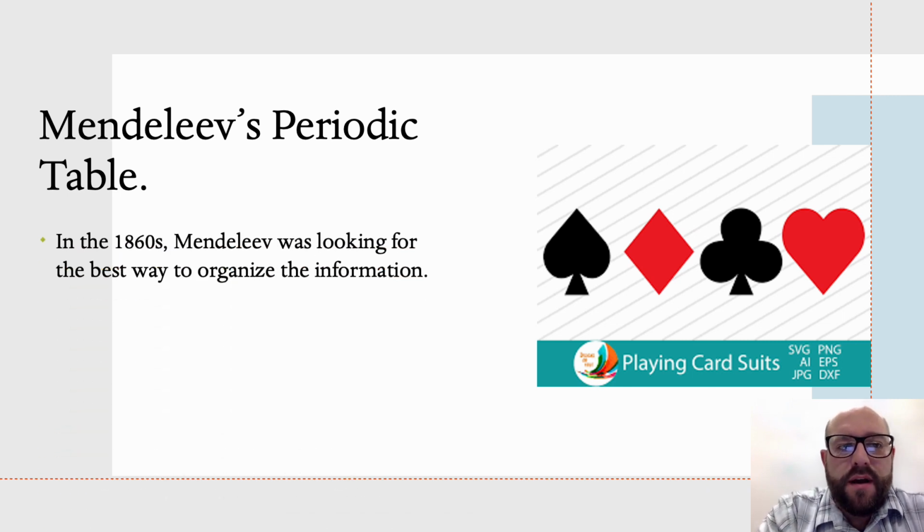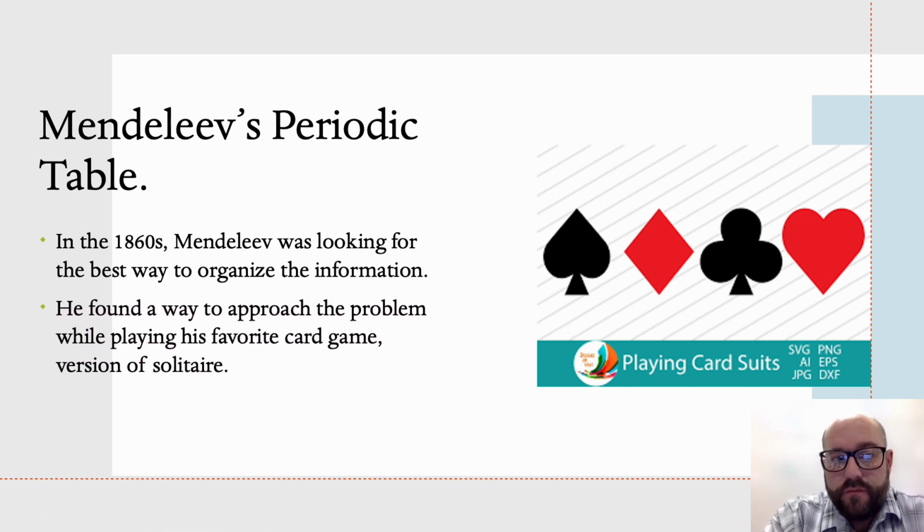So, Mendeleev's periodic table. In 1860, Mendeleev was looking for the best way to organize the information. He found a way to approach the problem while playing his favorite card game, a version of solitaire. Now, in this card game, the player sorts a deck of cards by suit and value to finish the game. The player must end up with all 4 columns. Each column contains the cards of a single suit arranged in order by value.